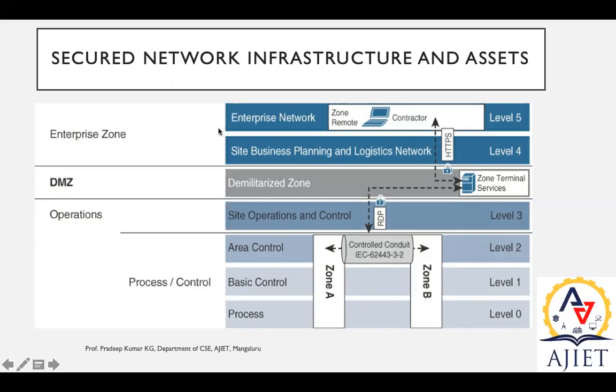Using that, we can have hierarchical level access to individual data, so that you can access zone terminal services too, but only what your level allows, based on the hierarchy. For example, consider that you have user credentials of three types: one is guest, one is normal user, and another is administrator level.